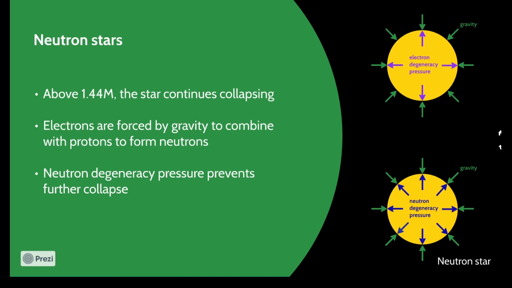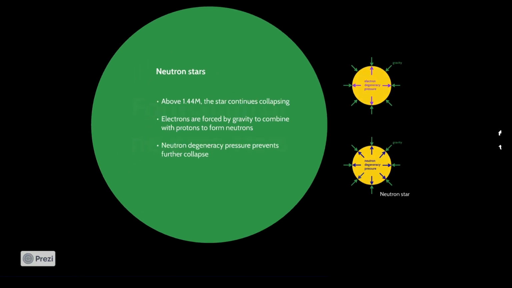Upon further contraction, the neutrons are forced to fill higher and higher energy levels. This creates a pressure, the neutron degeneracy pressure, which halts further collapse. At this point, a neutron star is formed. Neutron stars are much smaller and denser in comparison to white dwarfs. Therefore, they have an incredibly strong surface gravity. To put this into perspective, the surface gravity of a neutron star is up to 3 trillion times that on Earth.